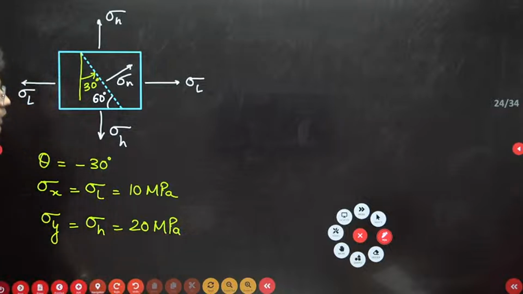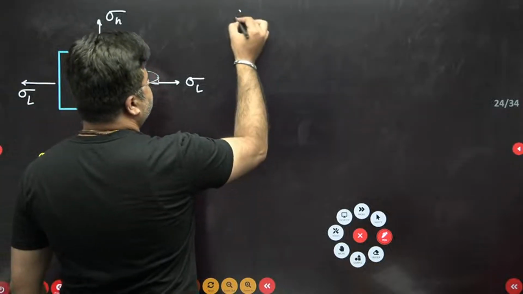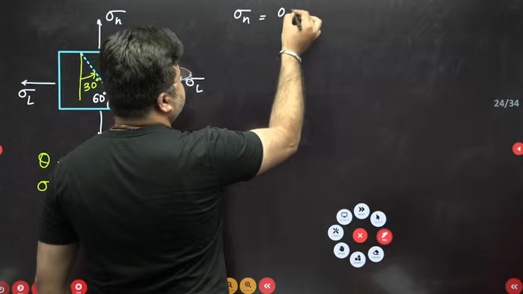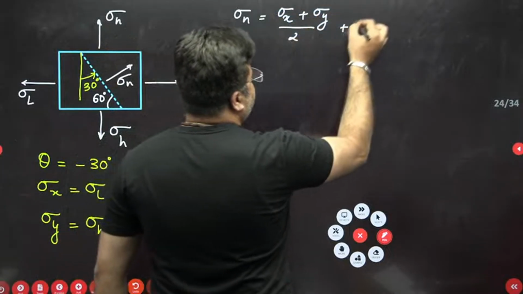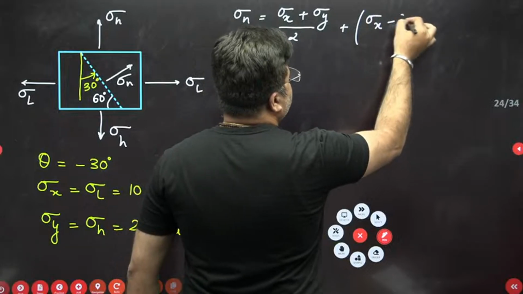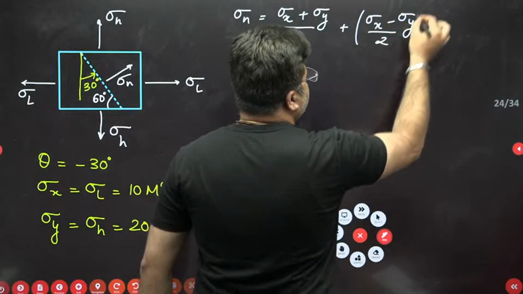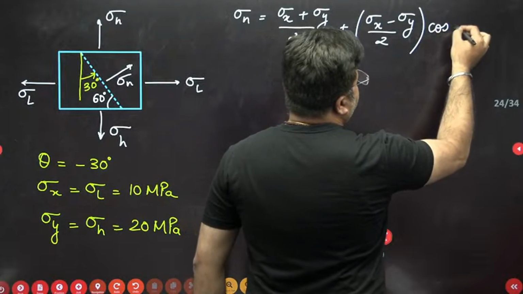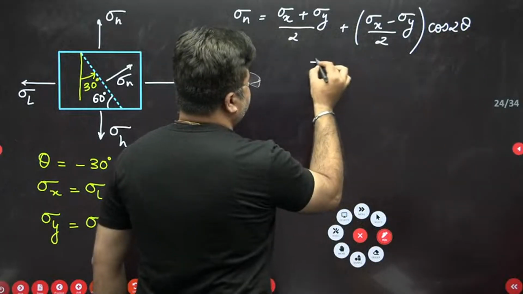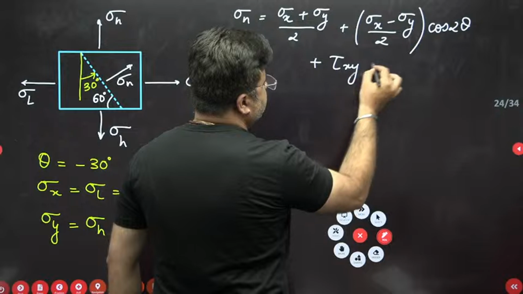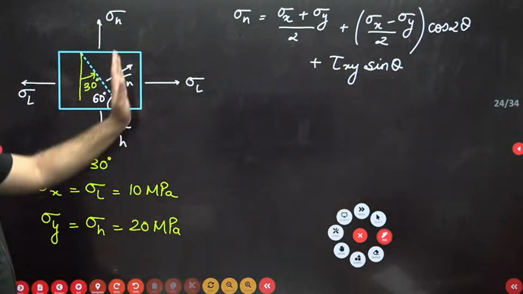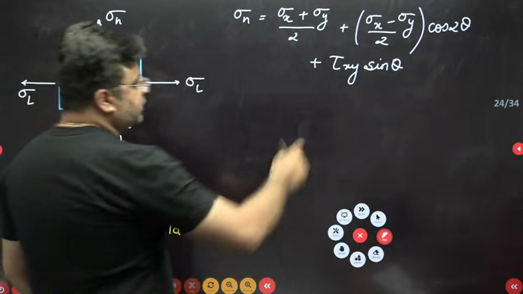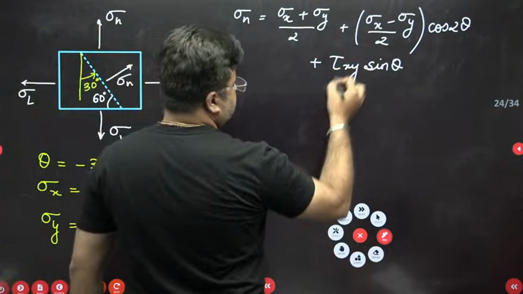So the normal stress on an oblique plane is equal to (sigma x plus sigma y) by 2 plus (sigma x minus sigma y) by 2 into cos 2 theta plus tau xy sin 2 theta. You can clearly see here there is no shear stress acting on these two planes. So this term will be 0.